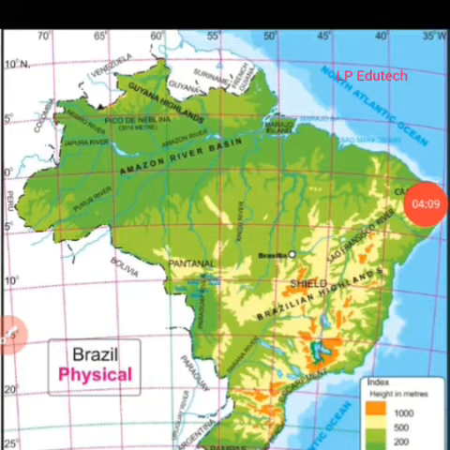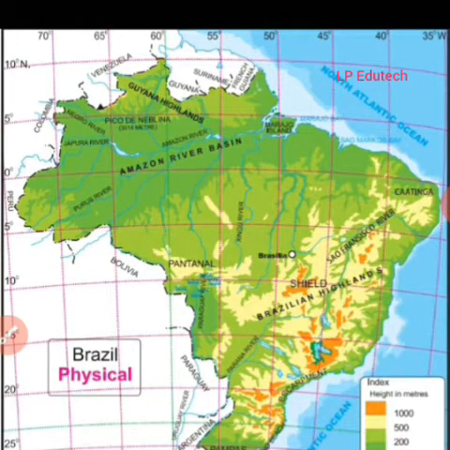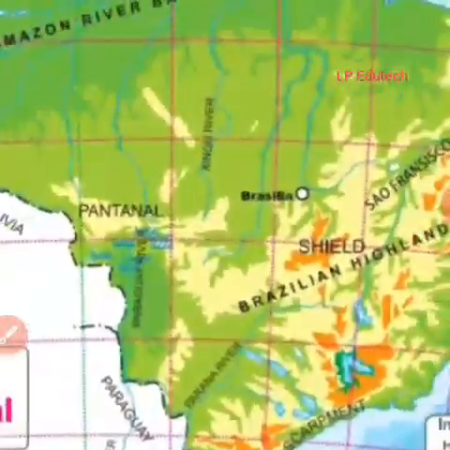This is the exact map which is given on page number 17 of your textbook. The highland: southern Brazil is occupied by an extensive plateau. The meaning of the word highlands gives the idea of land which is high in the sense of altitude and mountain land. So it is a highly mountainous land, and also high in altitude. It is differently described as Brazilian highlands. Here lie the Brazilian highlands.